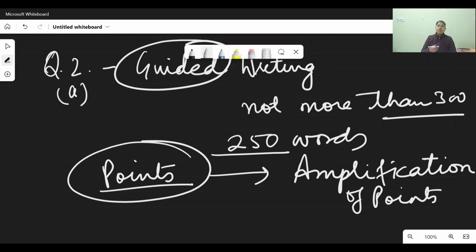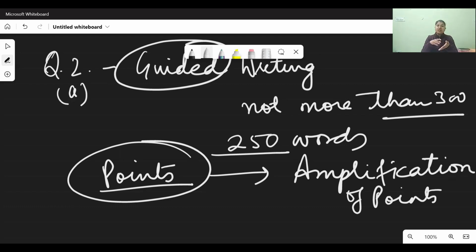You can always say that the program was held in the memory of the school founder, or to celebrate the birth anniversary of the school founder, or you can tell some important or auspicious occasion like Teachers' Day, or to commemorate any day like Shakespeare's birthday or something like that. So you can write about that. The point has been given as objective, but you have to amplify it like what objective is going to be there. After that, inauguration.